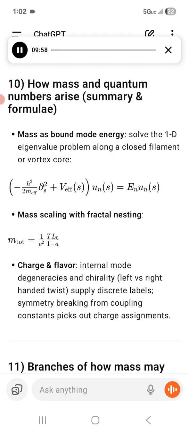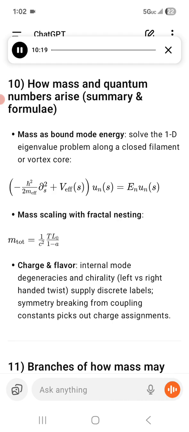Asymptote equals 1/c², frac TL01A. Spin from holonomy: a twist with winding number W along the filament gives a Berry phase, gamma equals pi W. If gamma equals pi under a 2 pi spatial rotation, you get spin-1/2 behavior, a projective representation. Intuitively, twist topology gives the SU(2) double covering.